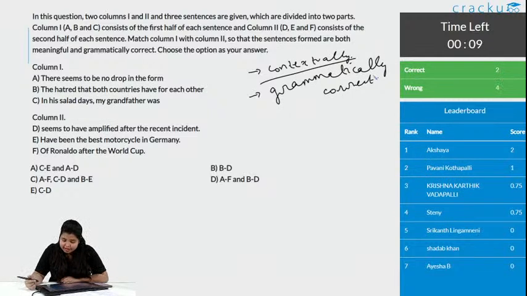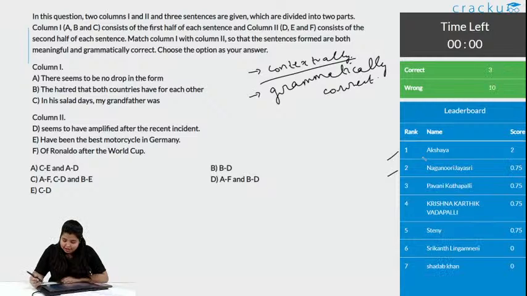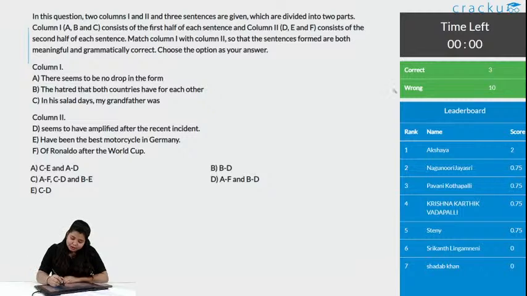Okay, we have 2 correct answers and 4 wrong answers. Akshaya is leading the board with score 2, then Pavani with score 1 and Krishna Karthik and Steny with score 0.75. There are 9 wrong answers. With this, we have 10 wrong answers and 3 correct answers. Okay, Pramoda, we will see what is the answer.